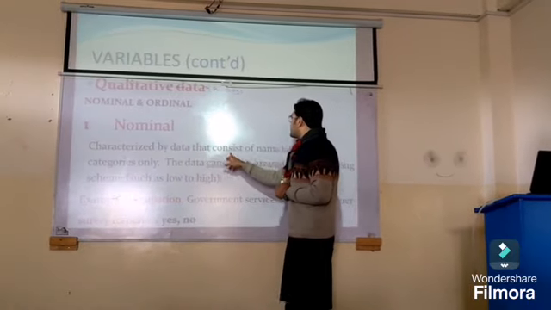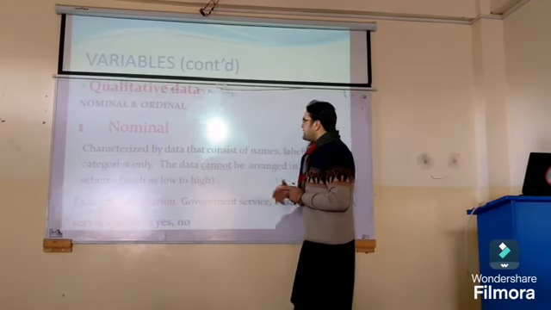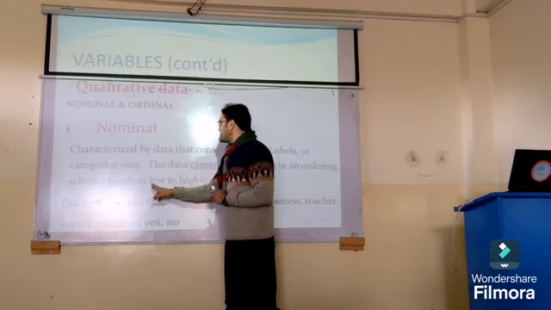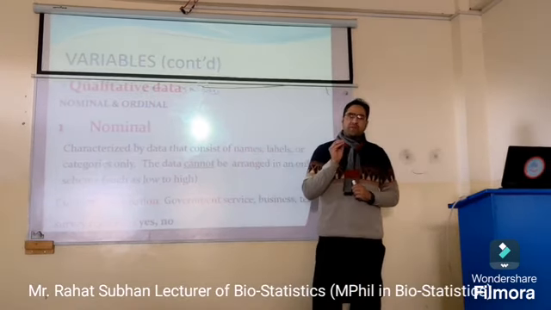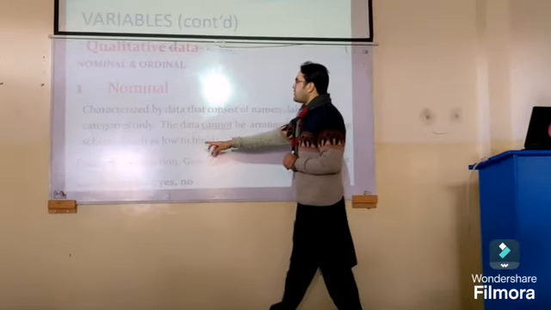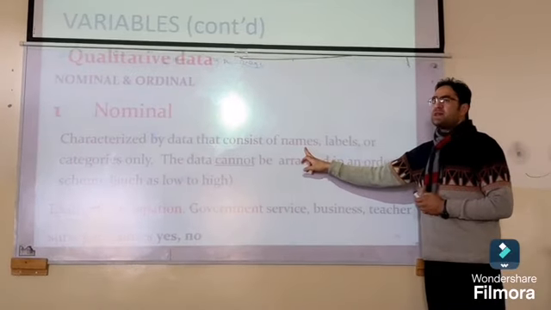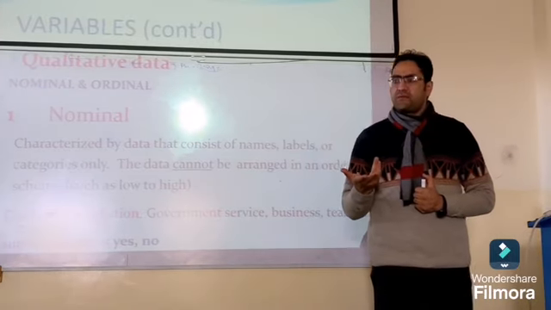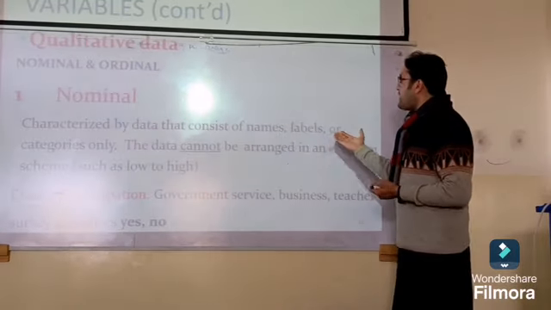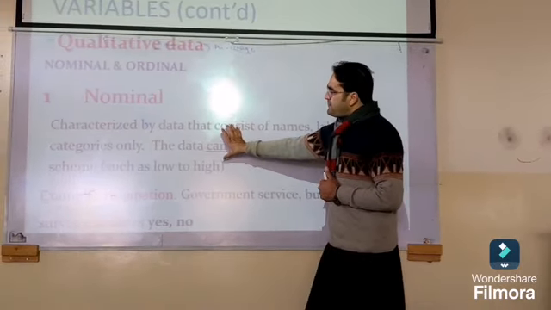Nominal is characterized by data that consists of names, labels, or categories only. The data cannot be arranged in any ordering scheme, such as low to high. Labels or categories like male, female, etc. have no order.